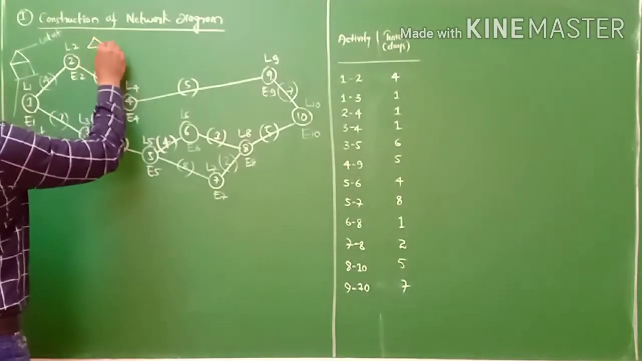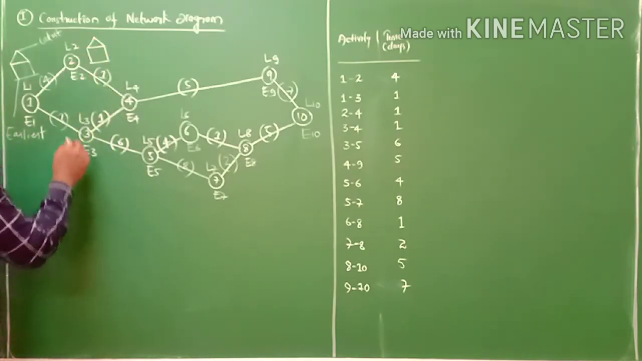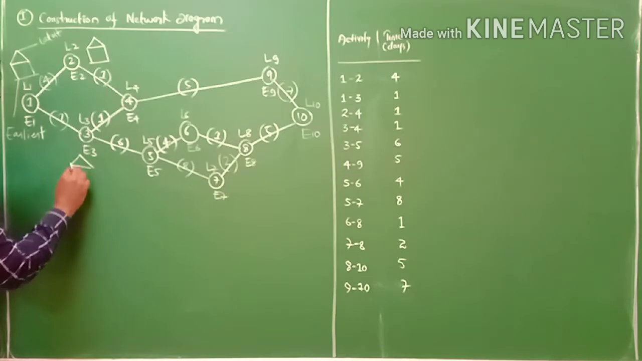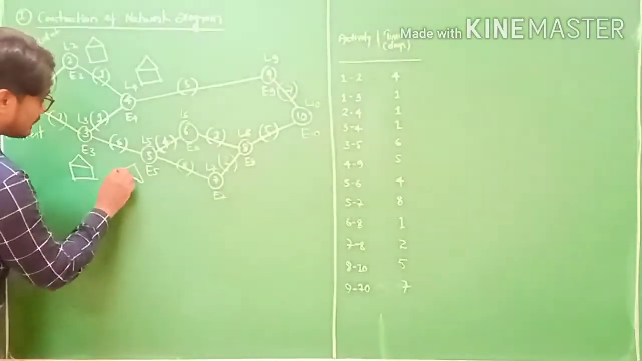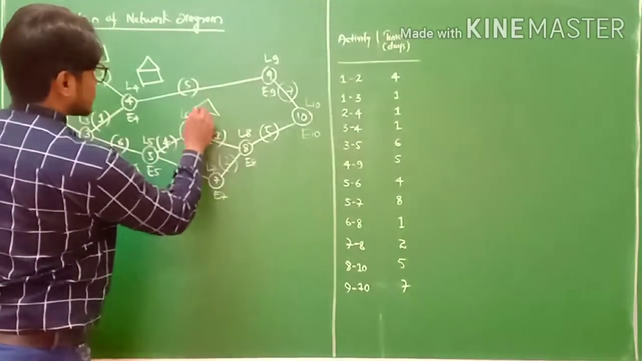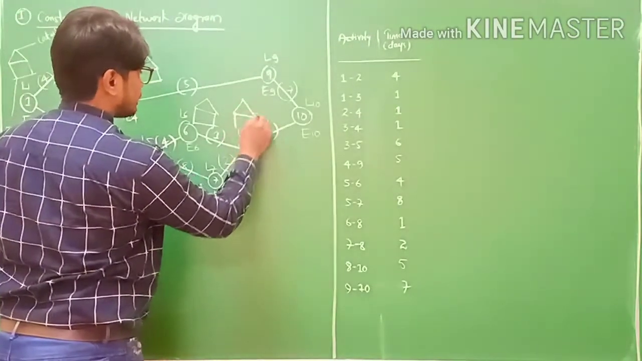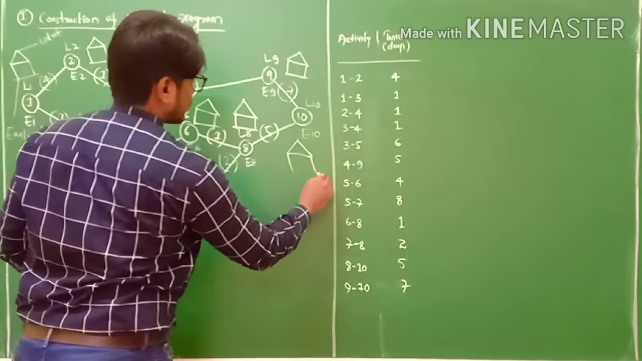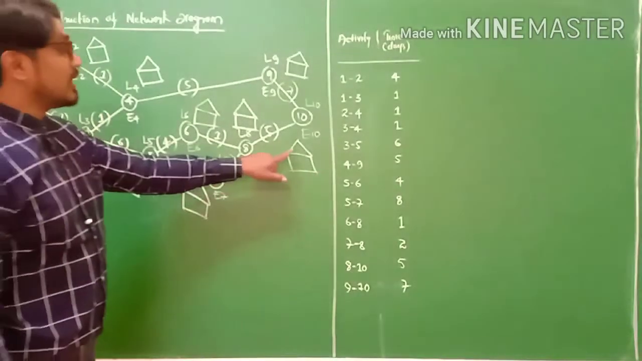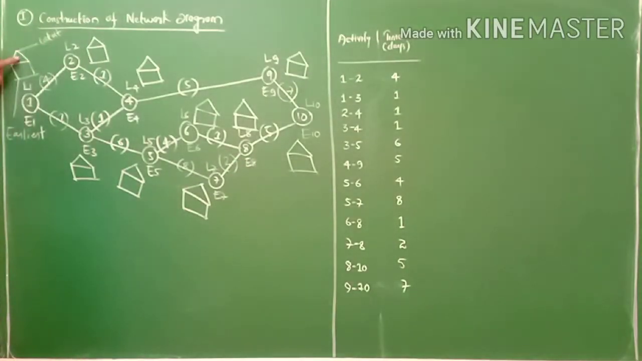Fine. So you draw it for all these events: this is 1, 2, and this is 3, this is for 4, and this is for 5, 6, 7, 8, 9, and this is for the 10th one. So this is latest, and this is earliest. I have described here the triangle for latest and the square for earliest, my friends.